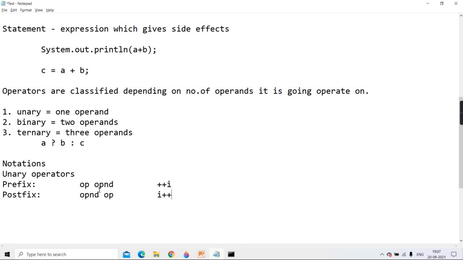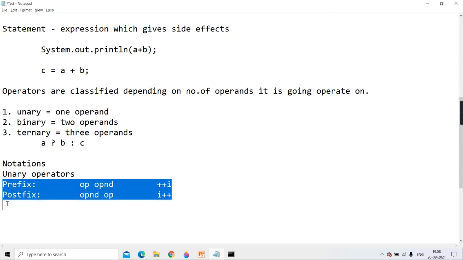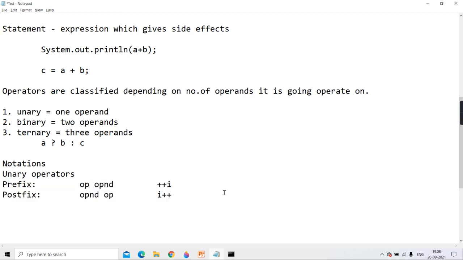But this prefix and postfix notation, only unary operators follow. And binary and ternary both follow infix notation, in which the operator is between the two operands.